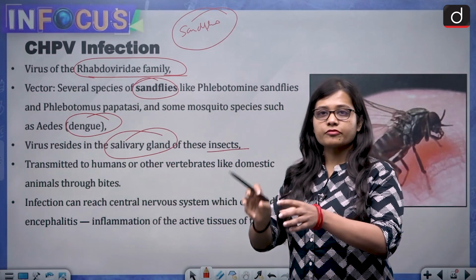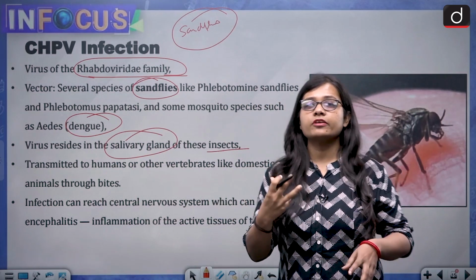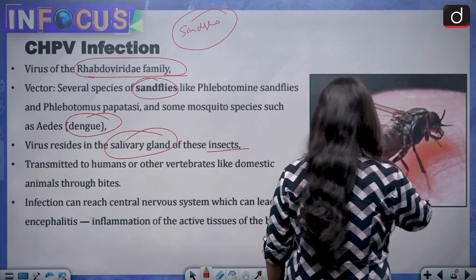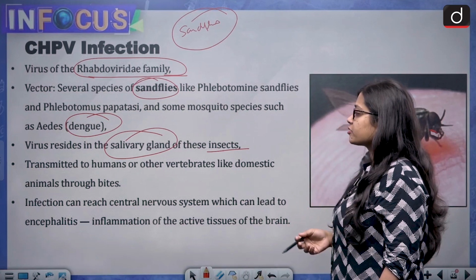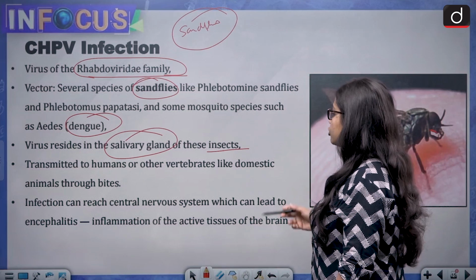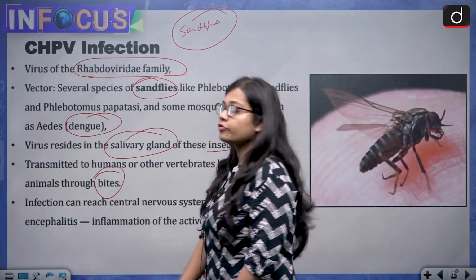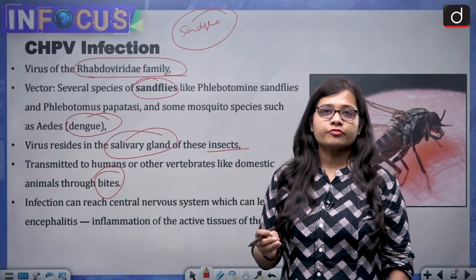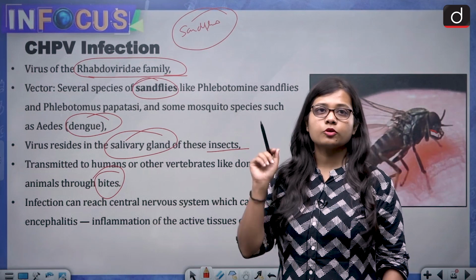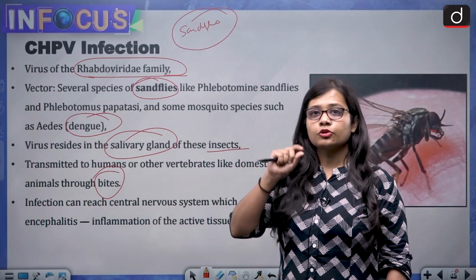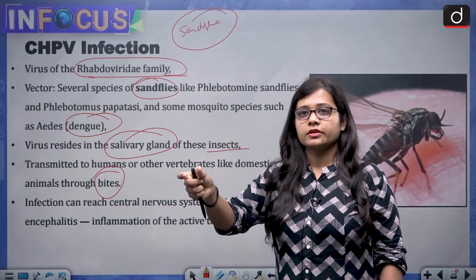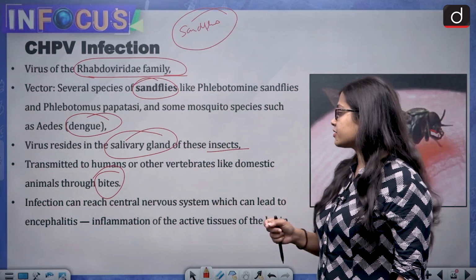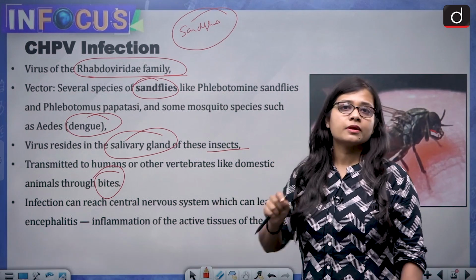So the insects, that is the sand fly or the mosquito, the salivary gland is where the virus resides. Then it is transmitted to humans or other vertebrates like domestic animals through bites. So when the mosquito or the sand fly bites the human, it is through this bite that the transfer of the infection takes place.